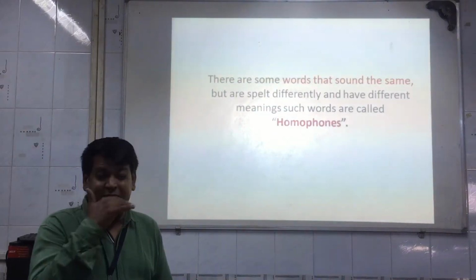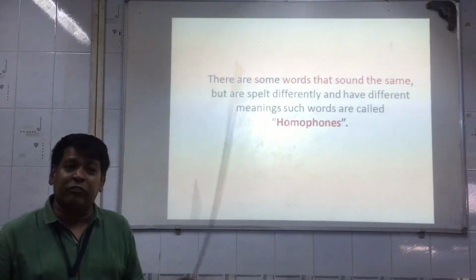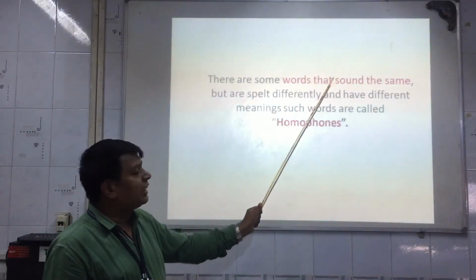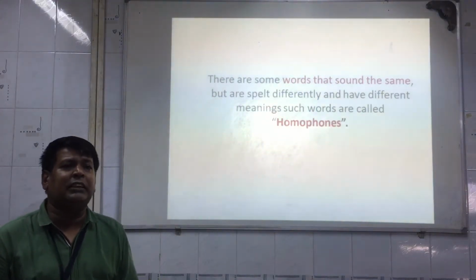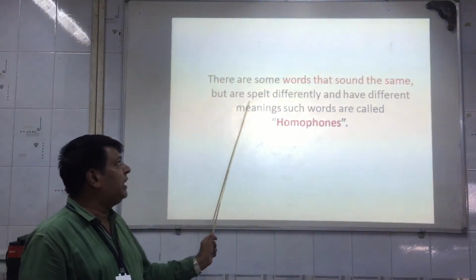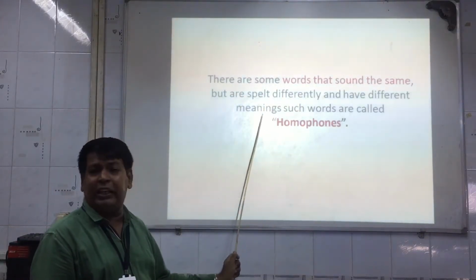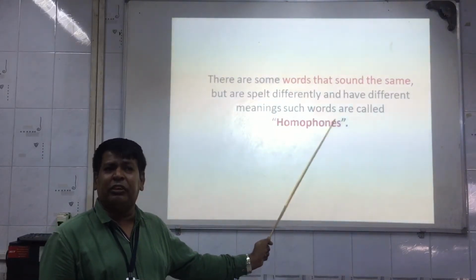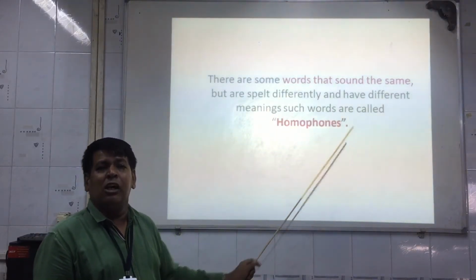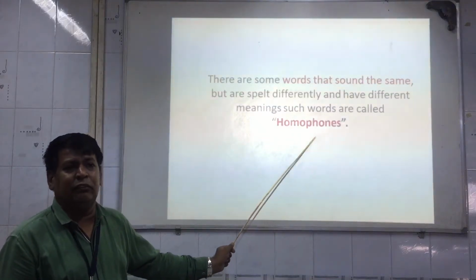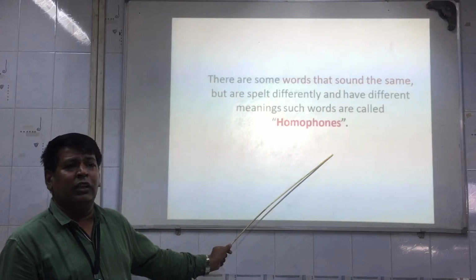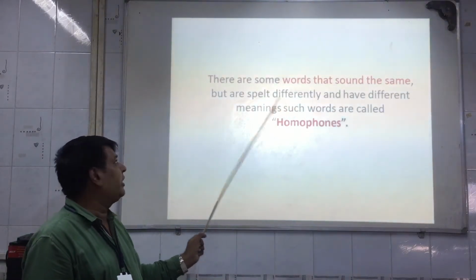Now, from all these examples, all these pics, what we have learned, students, is that there are some words that sound the same, the pronunciation is the same, but the spellings are different and they have totally different meanings, and such words are called homophones. Homophones means words that sound the same. Understood, students? I repeat it again.